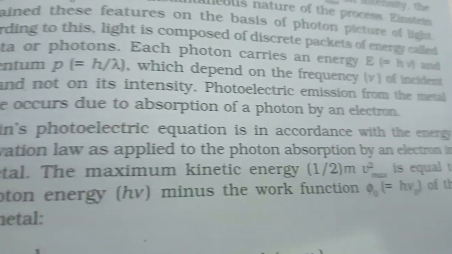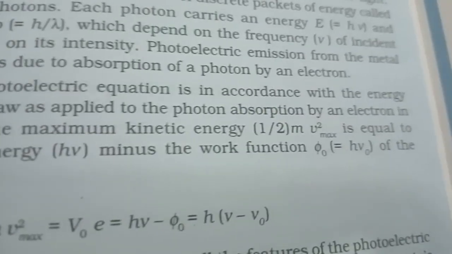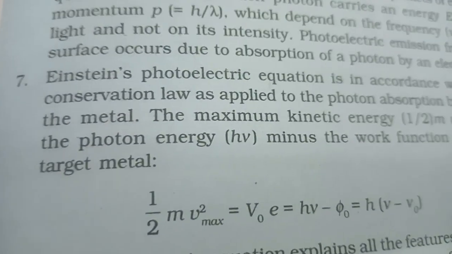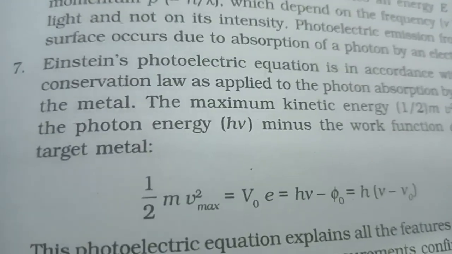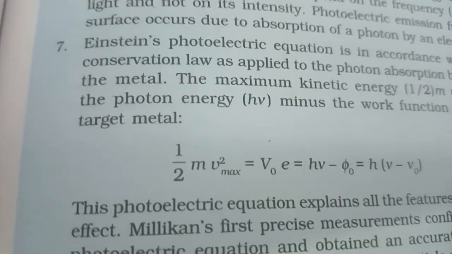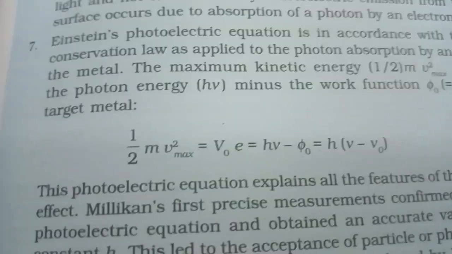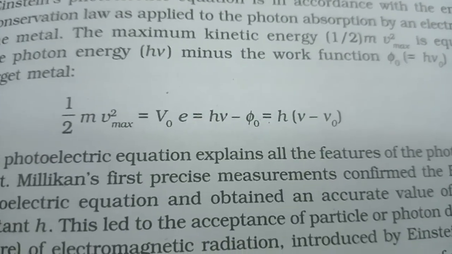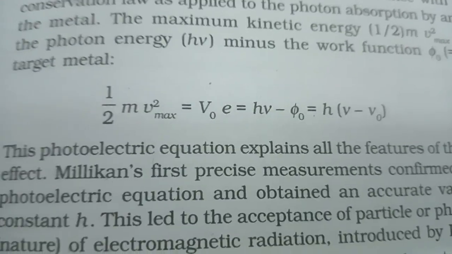Photoelectric emission from the metal surface occurs due to the absorption of a photon by an electron. Einstein's photoelectric equation is in accordance with the energy conservation law as applied to the photon absorption by an electron in the metal. The maximum kinetic energy, half m v max square, is equal to the photon energy h nu minus the work function phi naught, which is equal to h nu naught of the target metal. So this is how, given the values, we find the maximum kinetic energy.